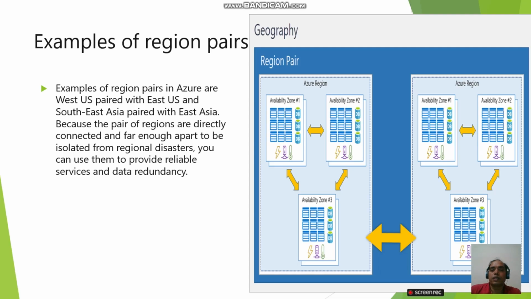Here are a few examples of region pairs by geography. This is the Azure region. Under the Azure region, we have 2 to 3 availability zones: zone 1, zone 2, zone 3. Each zone is connected using fiber cable, and both zones are directly connected with each other.